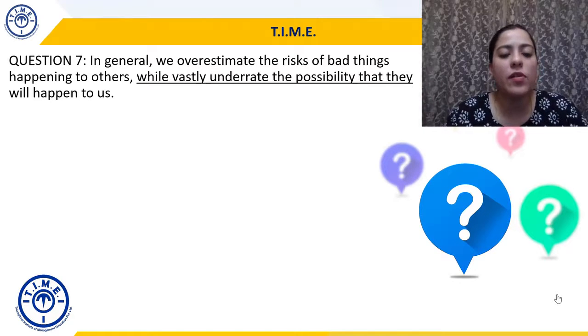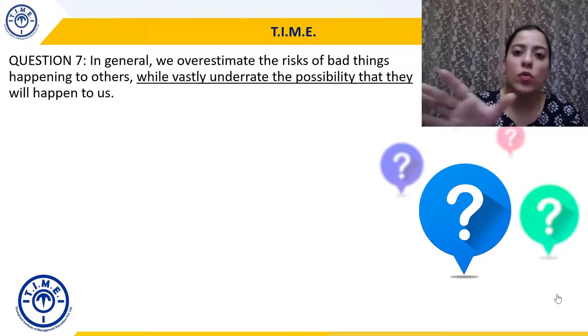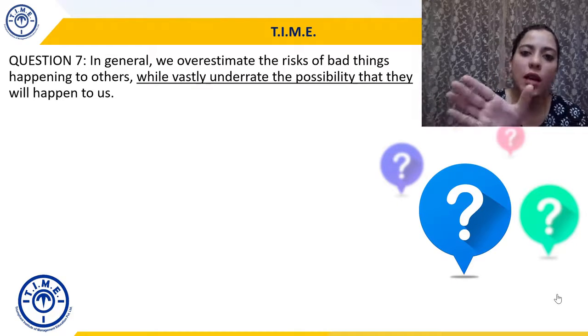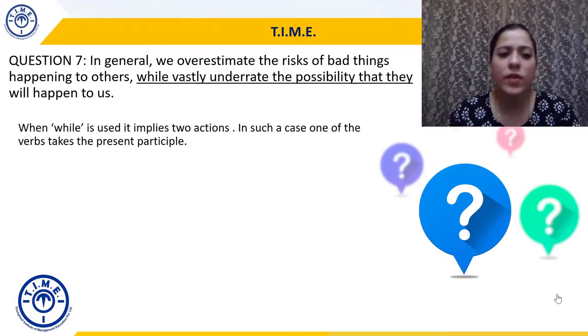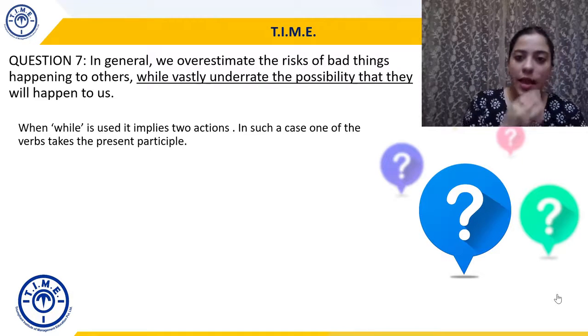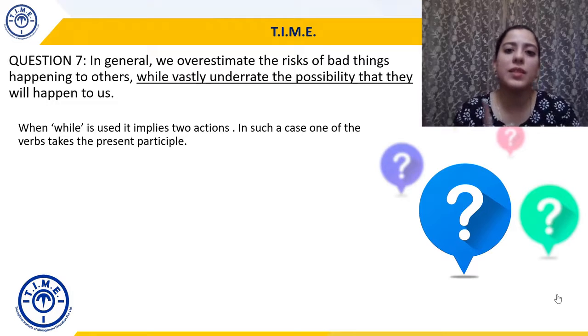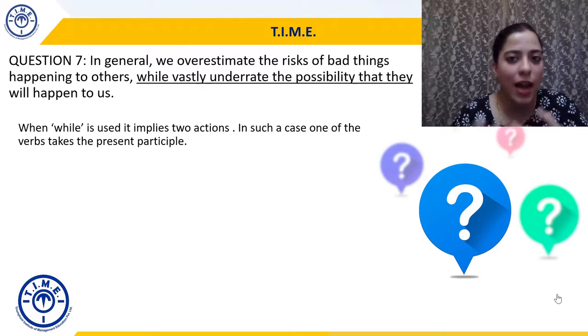So in general, we overestimate the risks of bad things happening to others while vastly underrate the possibility that they will happen to us. So the only part that you can change is the underlined part. The rest of the part will remain the same. So whenever we use while, it implies two actions. So while A, then B, while C, then D. In such a case, one of the verbs takes the present participle. So present participle is basically saying that ing suffix add hona chahiye.